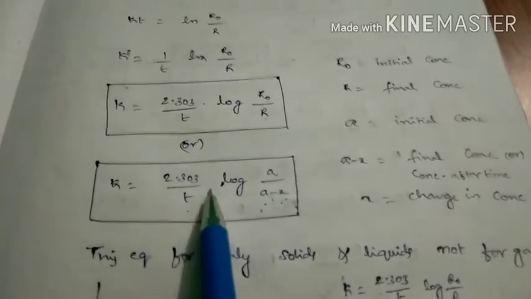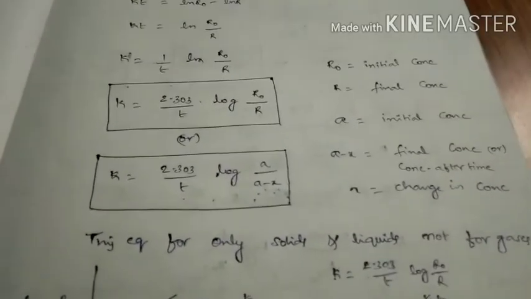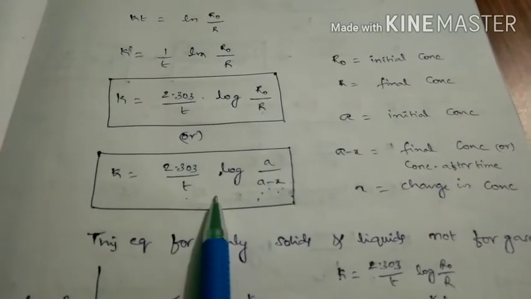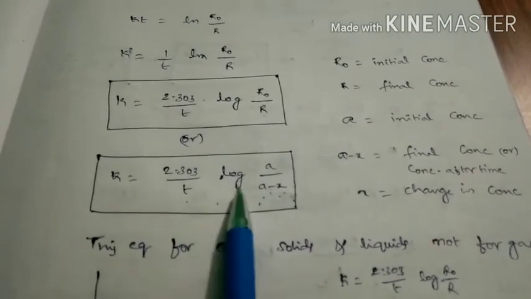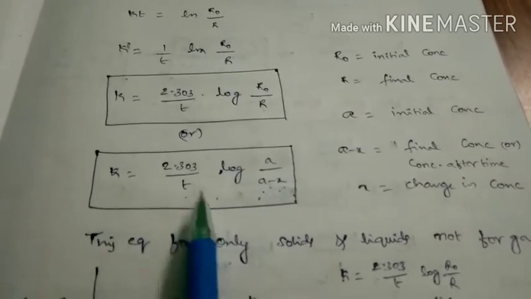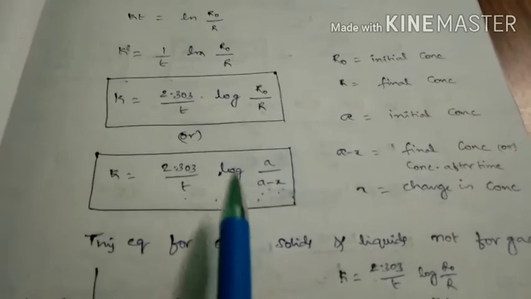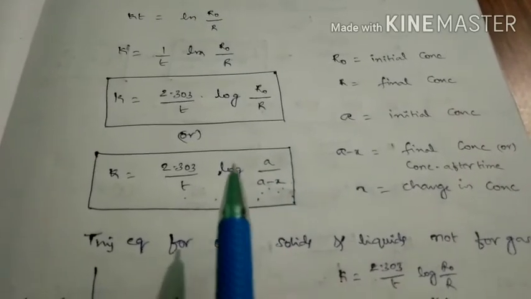Better to remember this formula every time, not this one. And one more thing here, this equation represents solids and liquids only. That means when solids and liquids are given in the equation, then only we have to use this one. If gases are given in the equation, we should not use this one. That is a very important thing. Then we will use one more formula. I will tell the formula later.